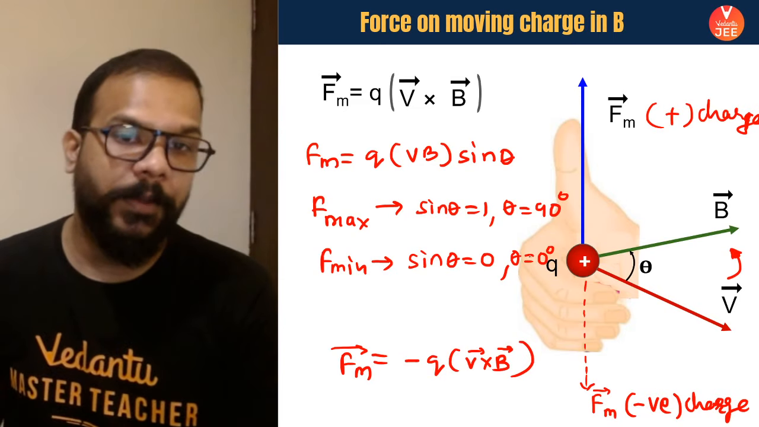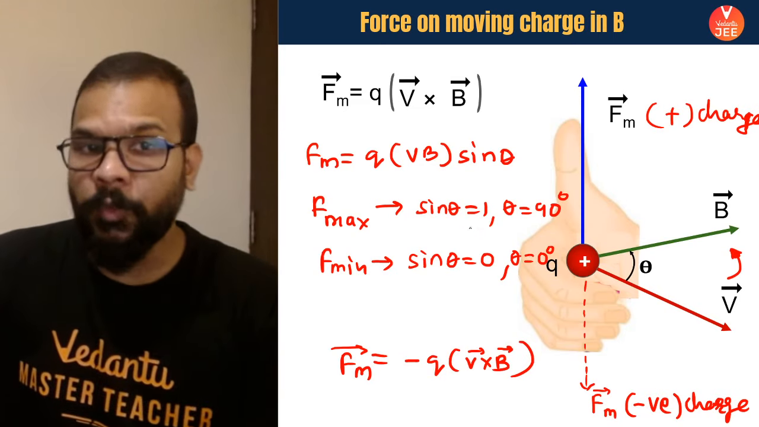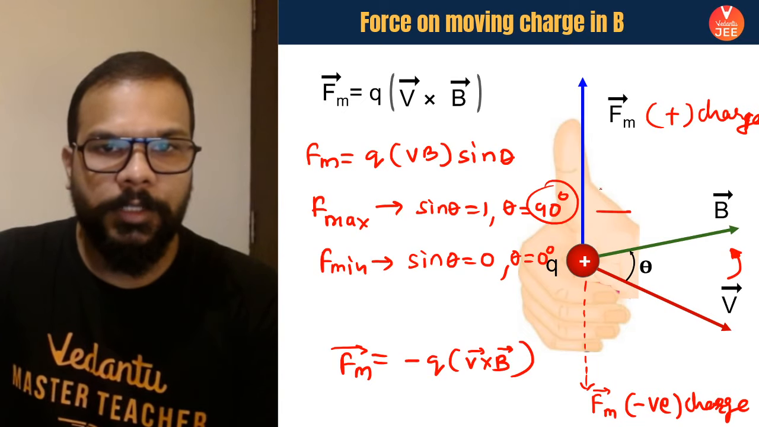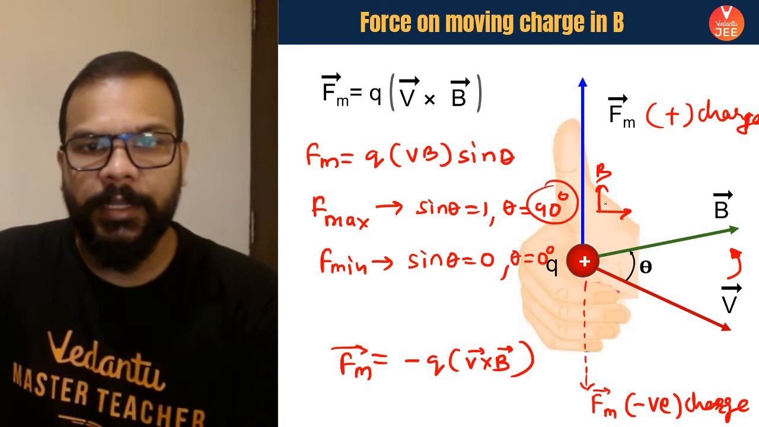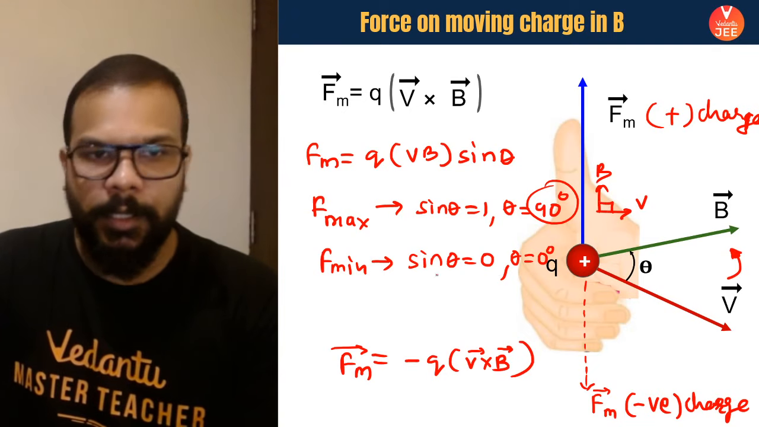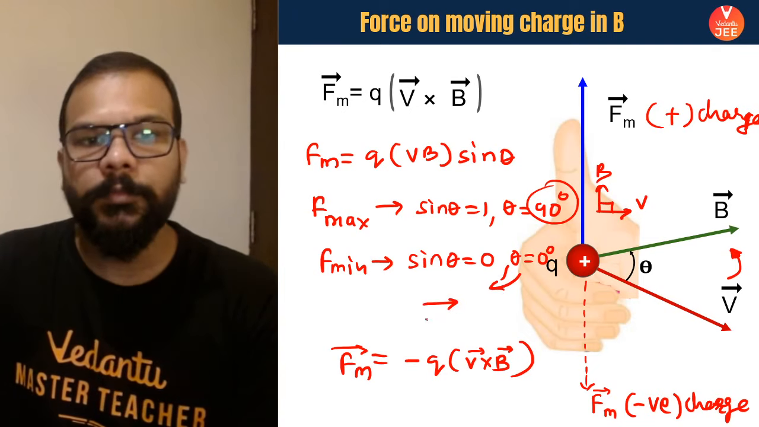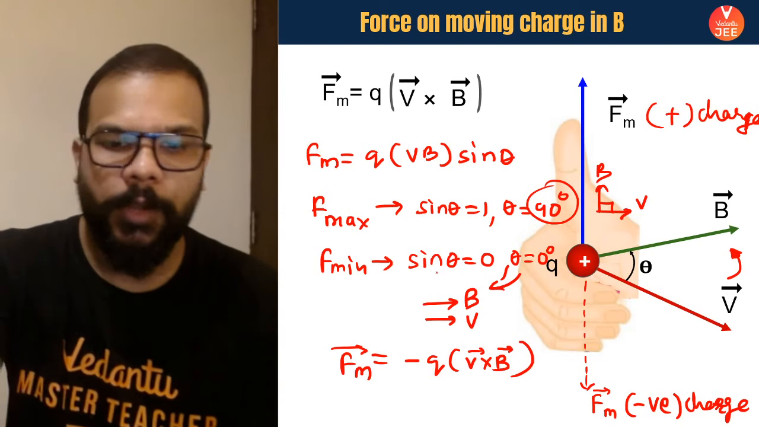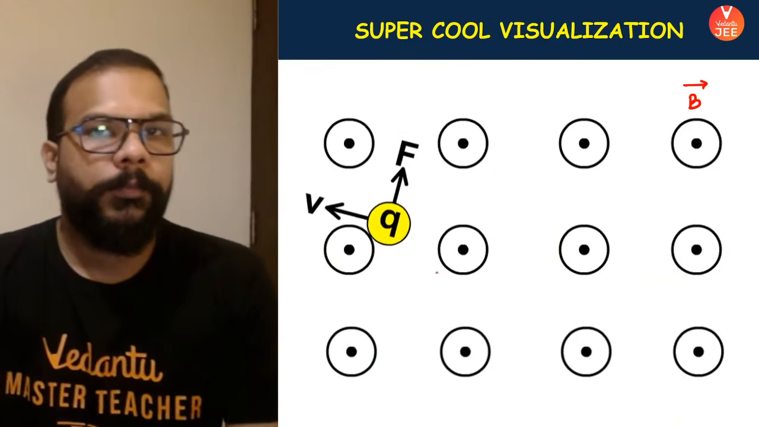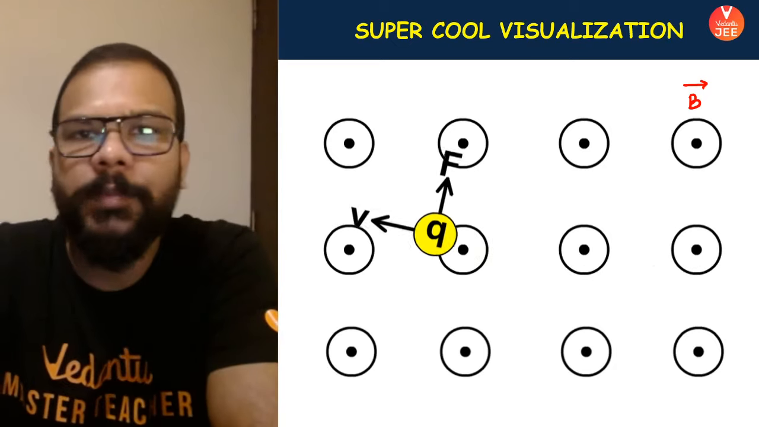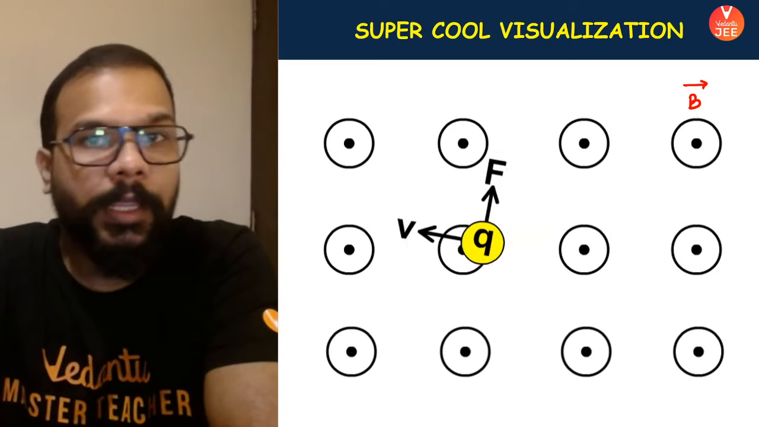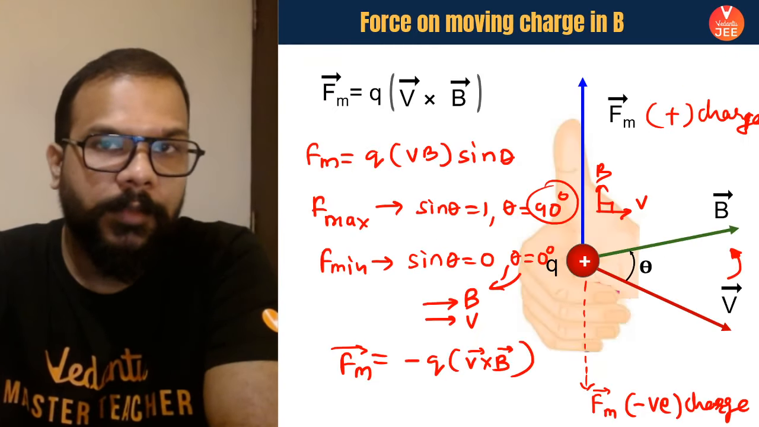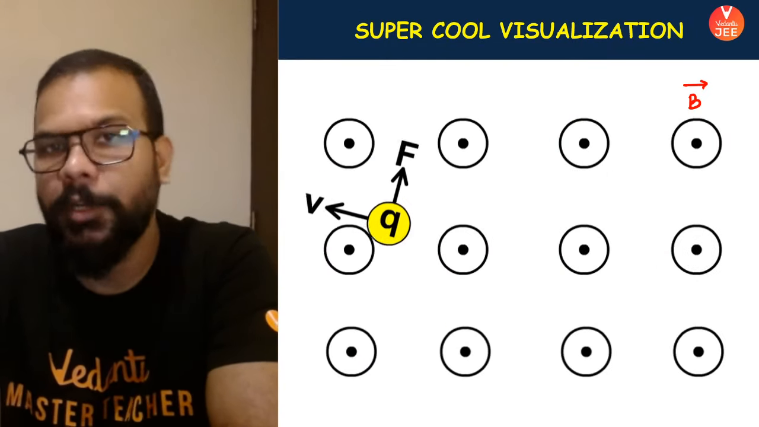Sine theta is 0 when theta is 0 degrees, which means for this to happen, your velocity and magnetic field vector should be parallel to each other. So as I said, there is a possibility that a charged particle may be moving in a magnetic field but still not experiencing a magnetic force. For that, the velocity and magnetic field should be parallel to each other.